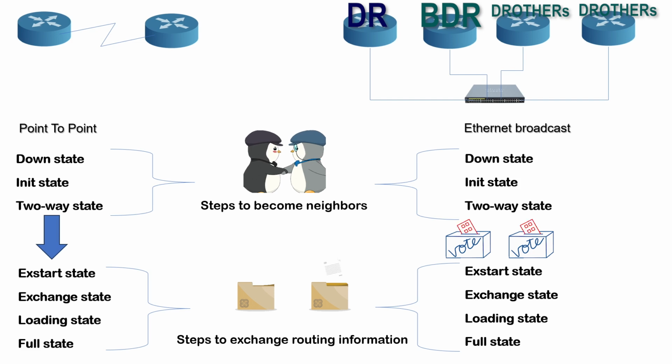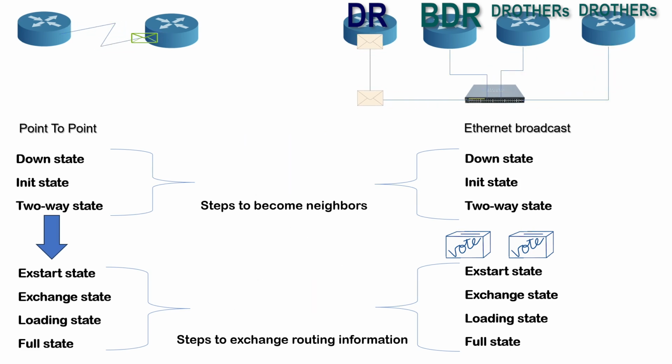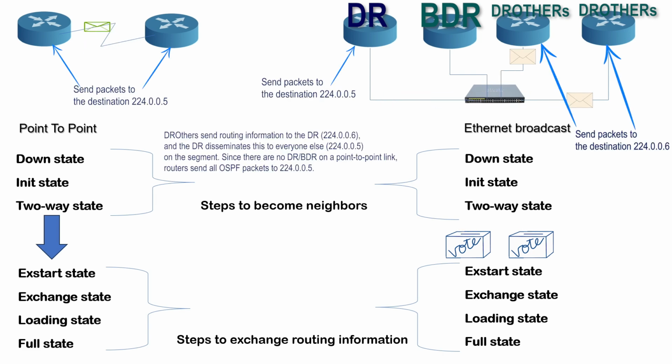Apart from the DR and BDR, all other routers in the segment are DROthers. DROthers exchange routing information only with DR. They do not share routing information directly. A DROther talks to a DR using the multicast address 224.0.0.6. DR and the BDR talk to DROthers using the 224.0.0.5 multicast address. After finalizing their roles, routers enter the ExStart state.